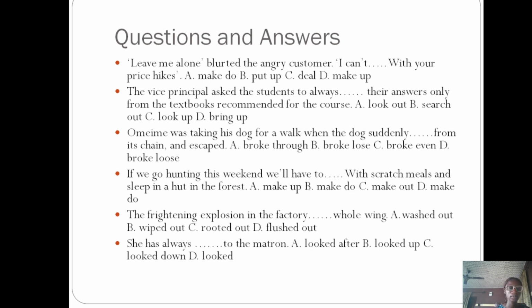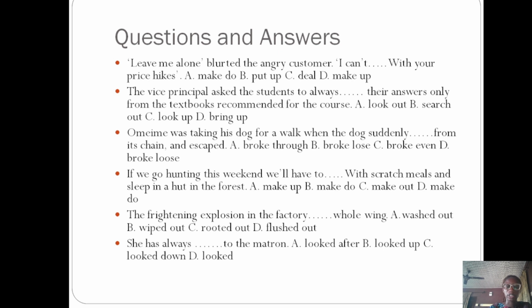The frightening explosion in the factory dashed whole wing. A. Washed out. B. Wiped out. C. Rooted out. D. Flushed out. The correct option is option B. To wipe out means to eliminate.